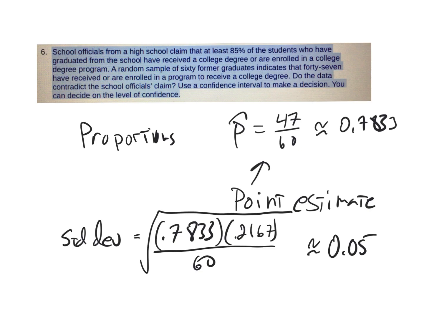So this is one of those questions from those confidence intervals cookbook problems that I gave in chapter 7. And this is about, let's see, some high school says that at least 85% of their graduates are either in college or they've already got a degree. Somebody, they don't say who, did a sample of 60 former graduates, and 47 of them were actually doing what the high school predicted.